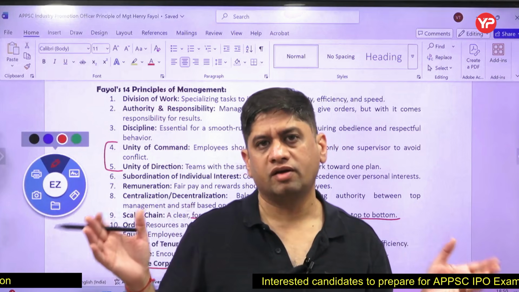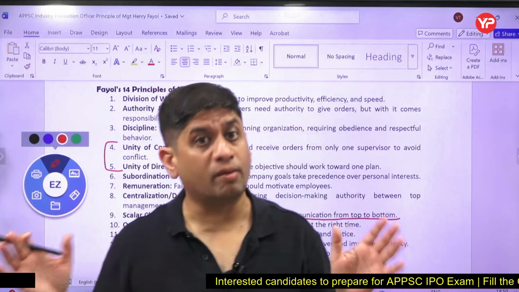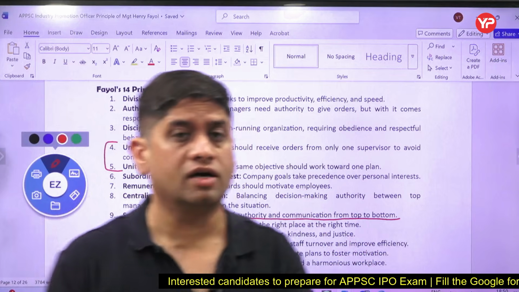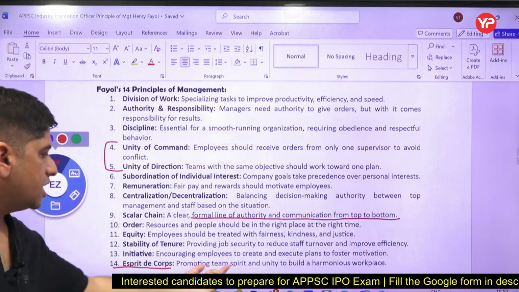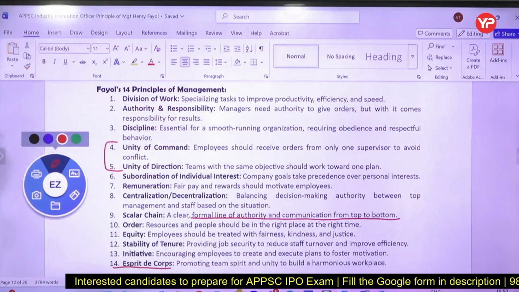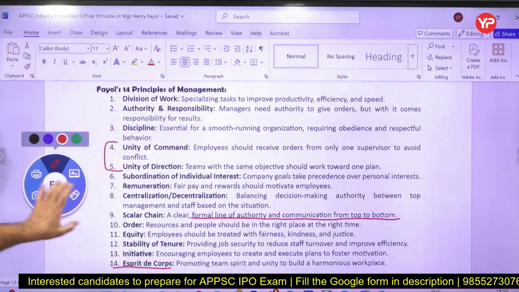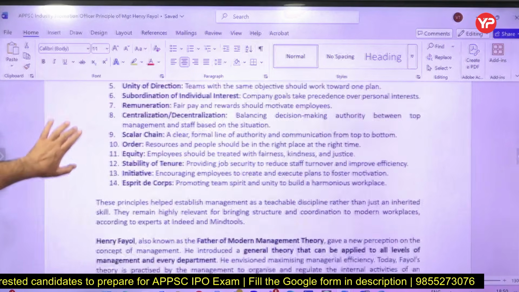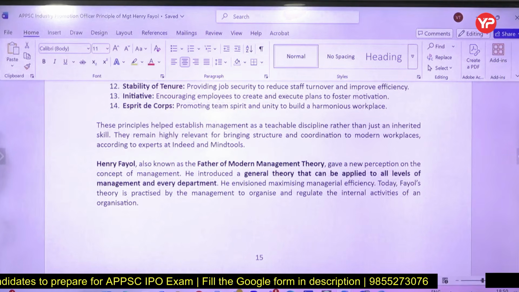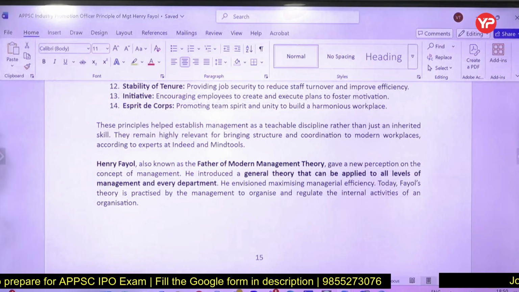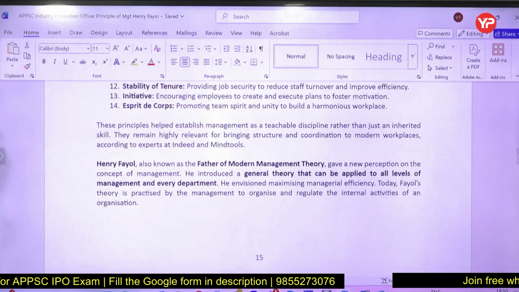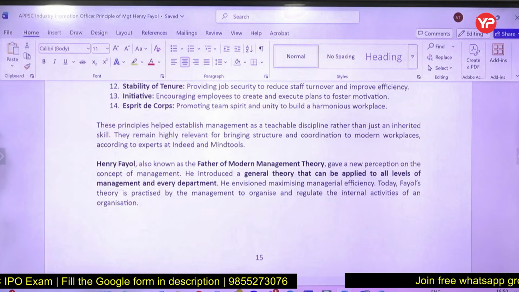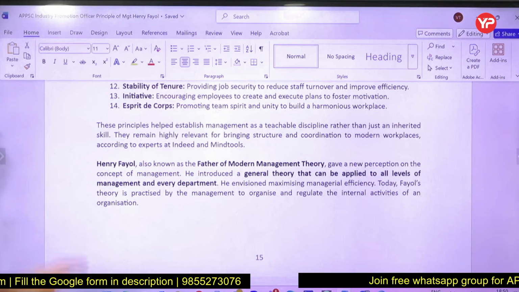Like think of a cricket team, 11 members, they should all be motivated to win the match. Similarly, team spirit should be there. Unity should be there. These are the 14 principles and the meaning of them. Just revise that. Positively, questions are going to come from here. So at the workplace, if you want to give output, this should be there.